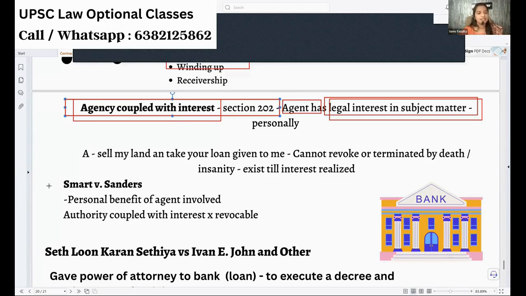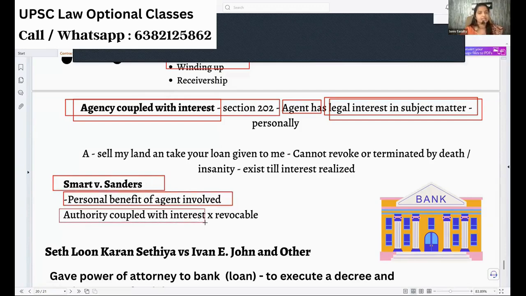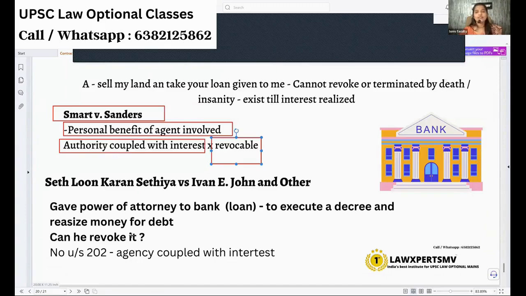That's why in case law it is specifically stated that if any personal benefit of the agent is involved in the agency, the authority is coupled with interest and is not revocable. You cannot revoke it. Even after my death, Nandita will sell the place, take the 5 lakh rupees and the remuneration, and return what is mine to my legal heir.